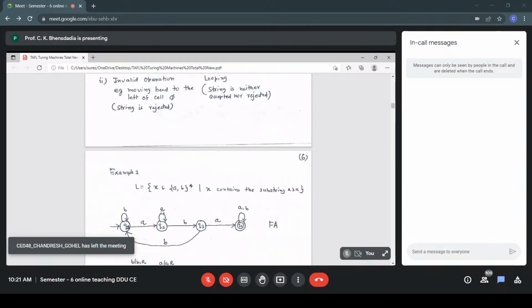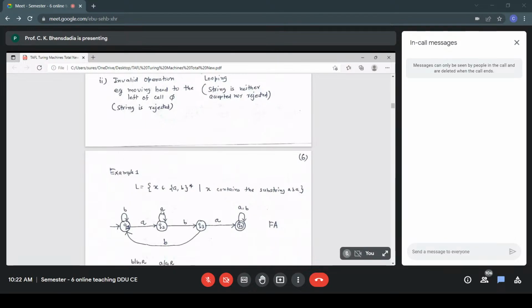In the initial transitions, we have put Q1 to Q2 on a, Q2 to Q3 on b, Q3 to Q4 on a, that is aba. So if we get aba, we reach the accepting state. Now let us look at Q4. Once we have the string aba, we don't care which are the other symbols. The second part, (a+b)*, that is my regular expression.